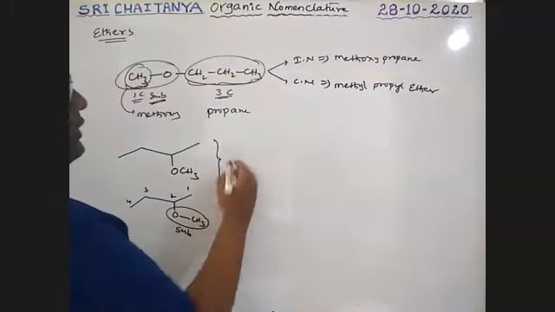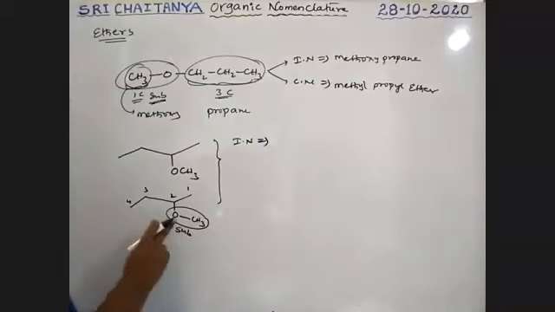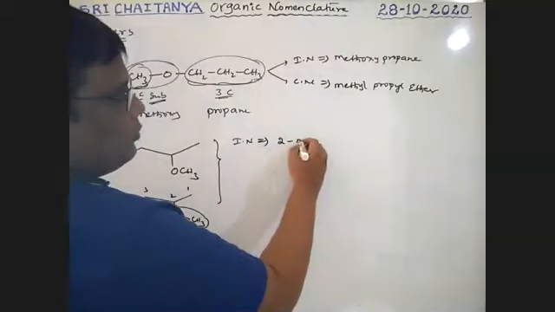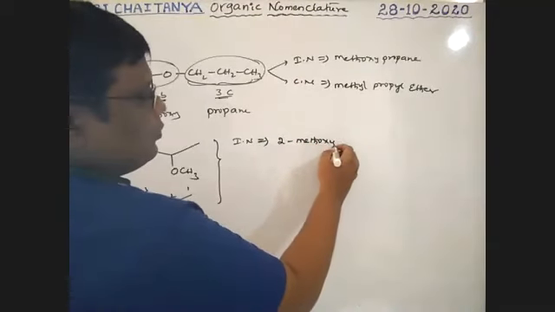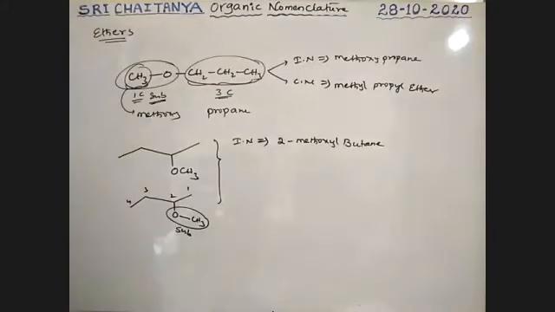Therefore, the name of this compound, that is the IUPAC name, is 2-methoxybutane. 2-methoxybutane is the IUPAC name.